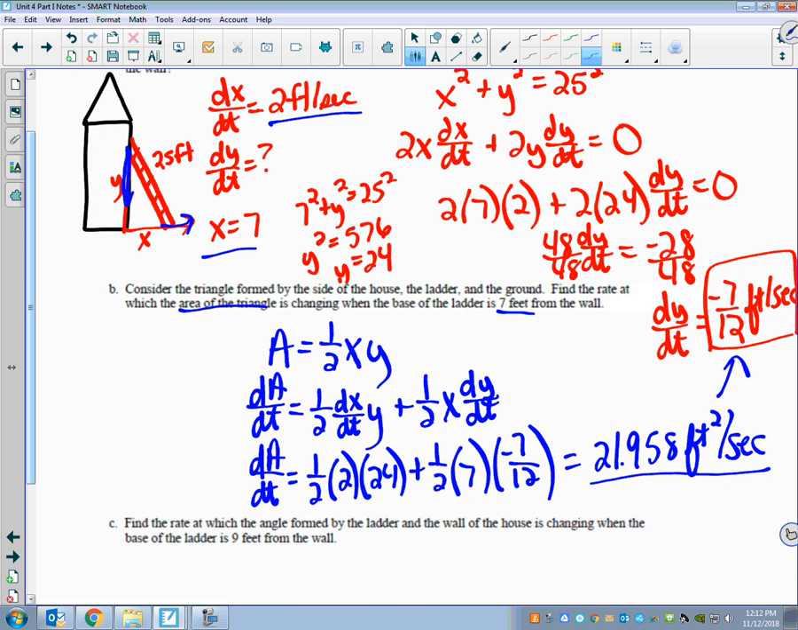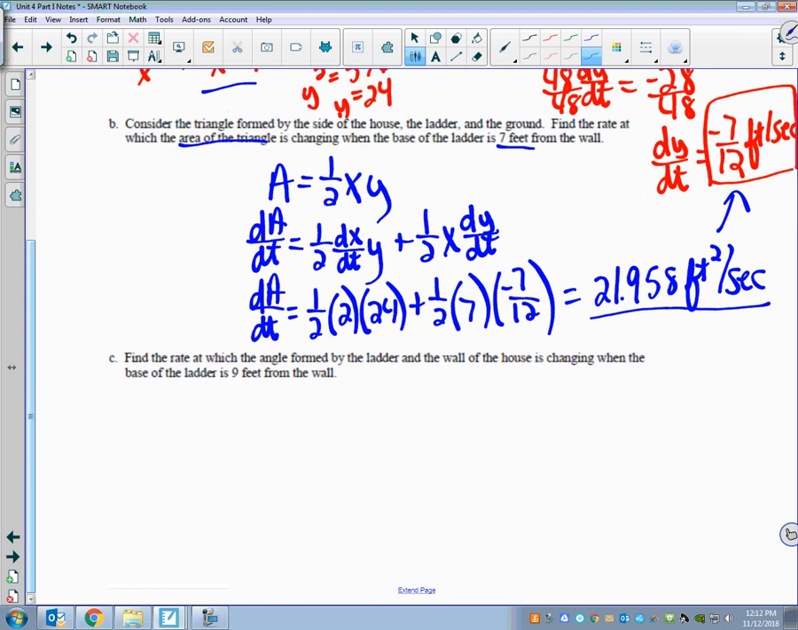If we're talking about units here, area is going to be in square feet per second. So at this moment, the area is actually getting bigger, because think about if this was going down and this was going out, it's actually getting bigger. Interesting. What about this one?